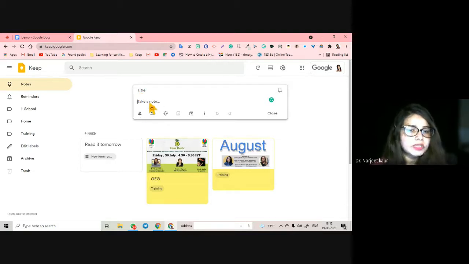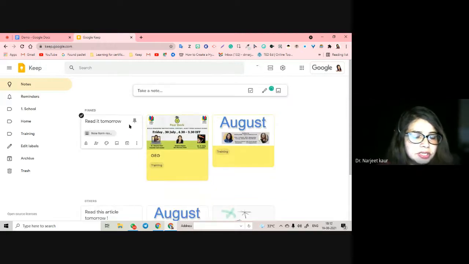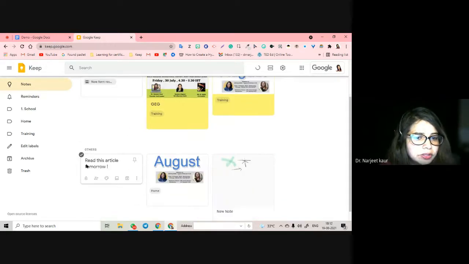By default, our cursor moves on to the body of the note. Why? Because giving a title to the note is not compulsory, not mandatory. It just comes down to your choice. If you want to give a title to the note, you can. If you don't want, just take the note. Just read this article tomorrow, and my note is done.